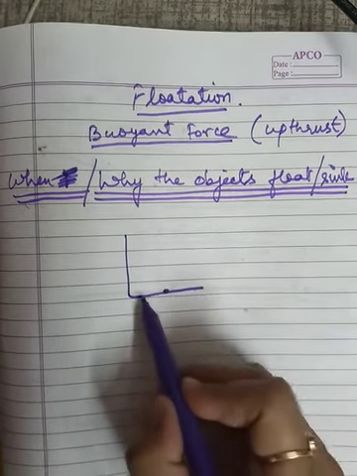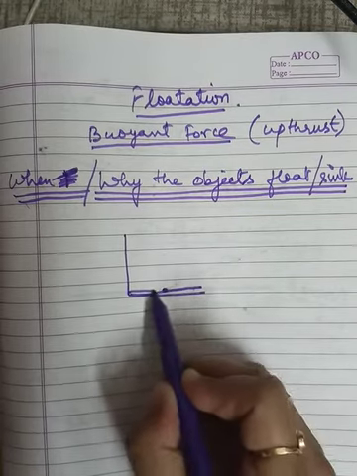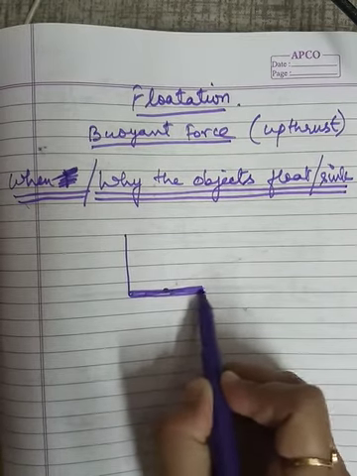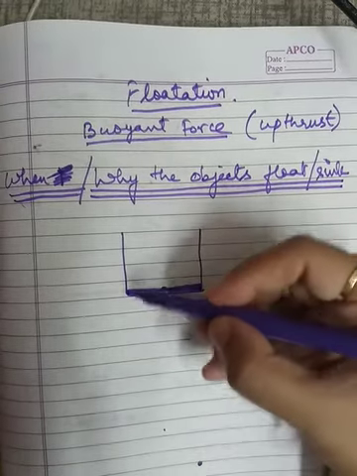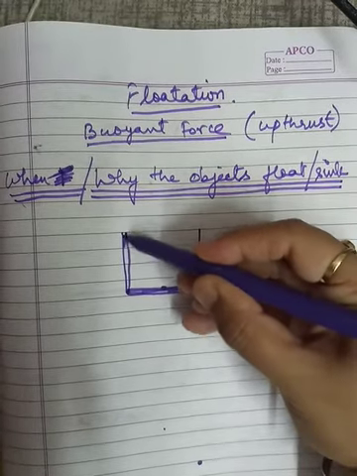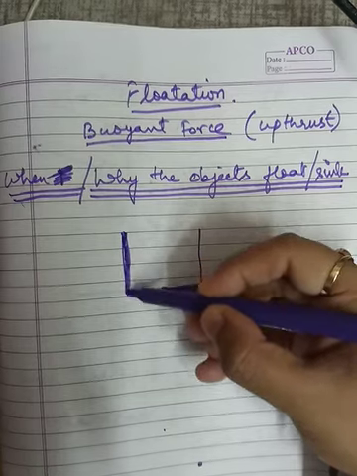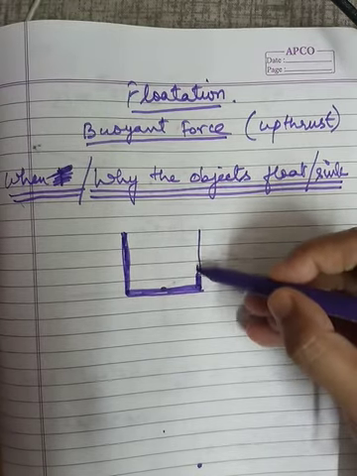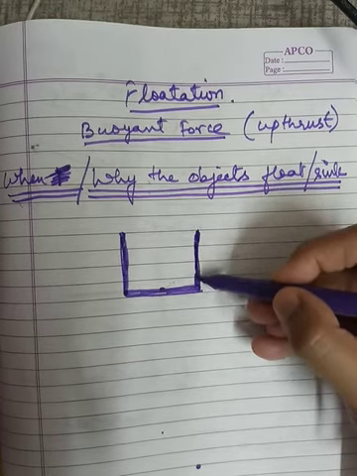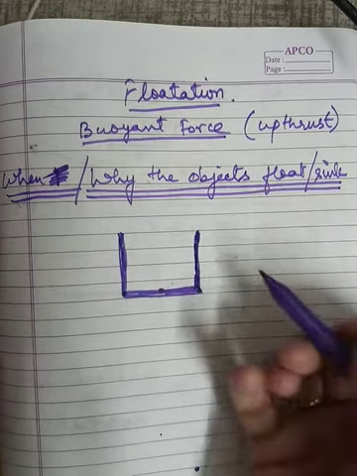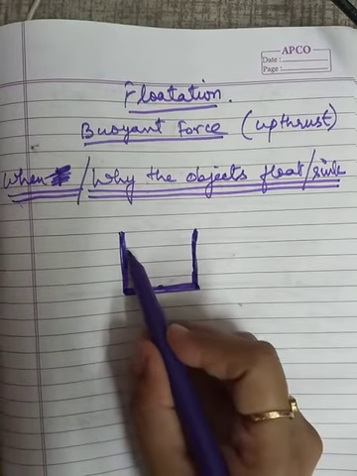Okay, so I am considering a container. In this container we are considering a fluid. That is a very common fluid that we can experience in our homes also. This thing we can experiment in our homes also.